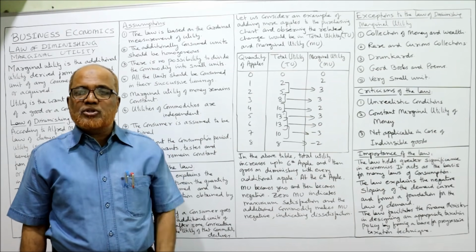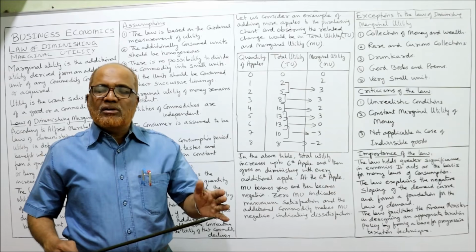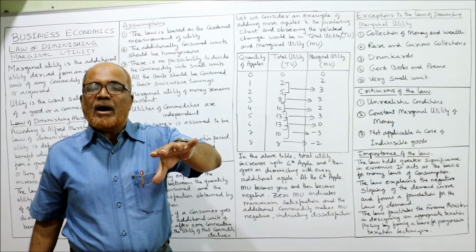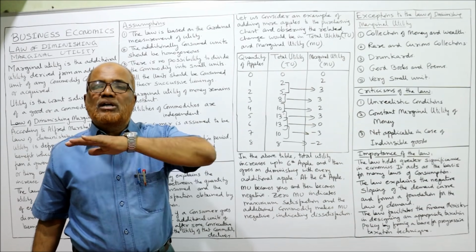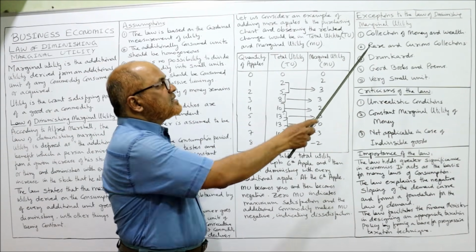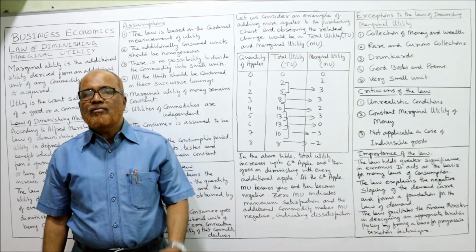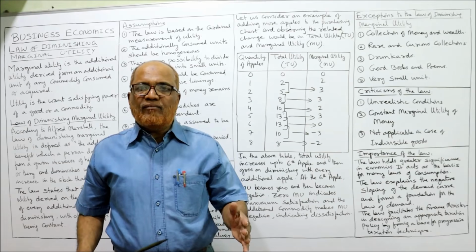Now, what are the exceptions? Actually, this marginal utility is not applicable to everybody. There are some cases where diminishing marginal utility will fail. So, what are the cases, exceptions? First, collection of money and wealth. Just now we have discussed that money and wealth.